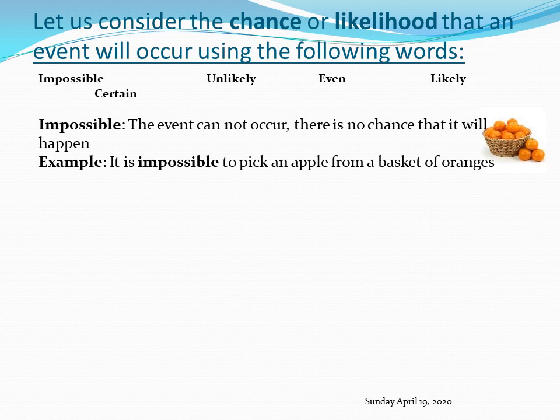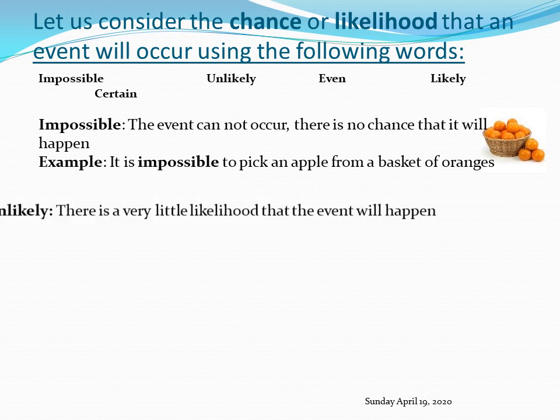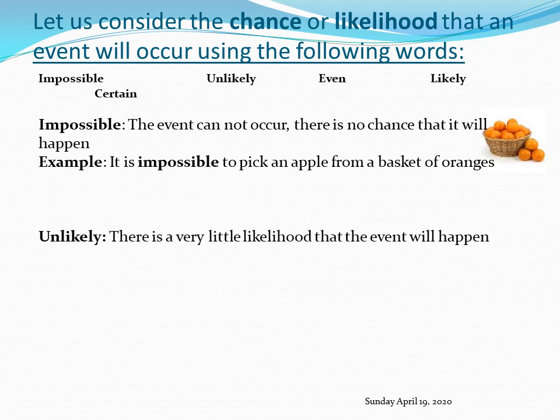Let's see unlikely. What does it mean when we say unlikely? Unlikely means there is a very little chance or likelihood that the event will happen. For example, if I have 10 fruits, 8 of the fruits are bananas, and the two remaining fruits are cucumbers. 8 are bananas, 2 are cucumbers.